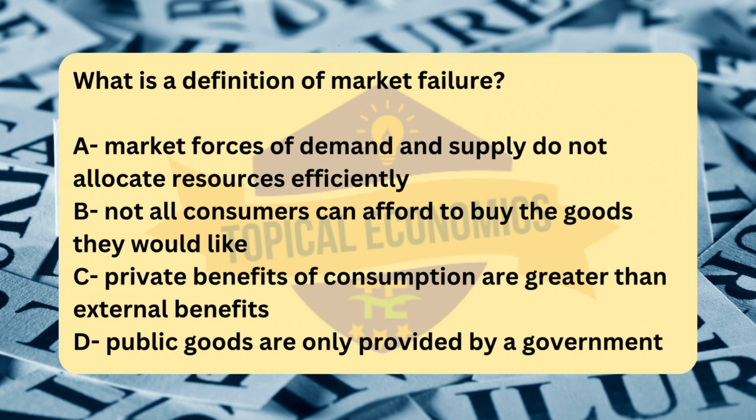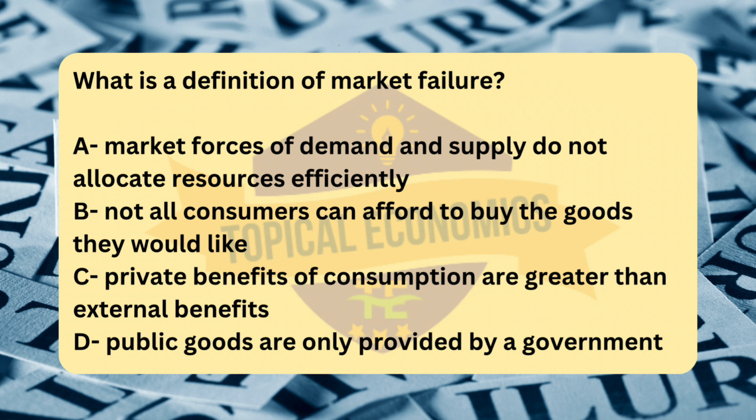The resources may not be distributed in a way that maximizes total welfare, and as a result, socially optimal outcomes are not achieved. Market failure can occur for several reasons, including externalities, positive or negative, where costs or benefits are not reflected in the market price. Public goods, which are non-excludable and non-rival and are not adequately provided by the market. Monopoly power, where firms can restrict output and raise prices, leading to inefficiency.